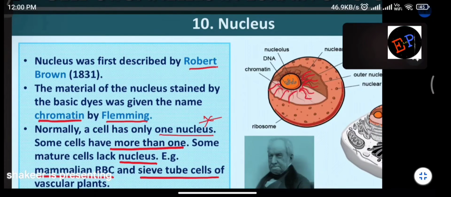So therefore, in two types of cells, nucleus will be absent. What are the two types of cells? One is mammalian RBC when it matures, and the second one is sieve tube cells. When these cells also mature, you don't find the nucleus. Clear, ma? So these are two important ones which you should remember. Okay.